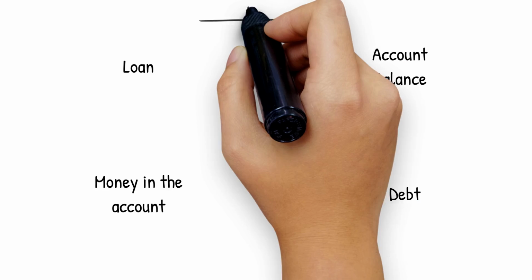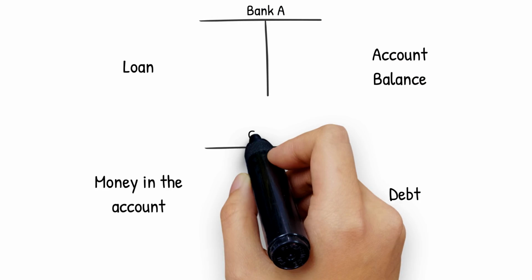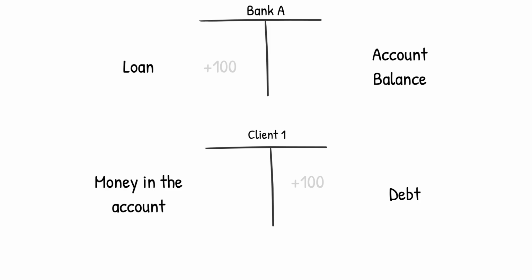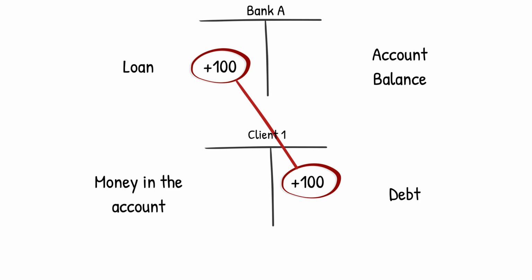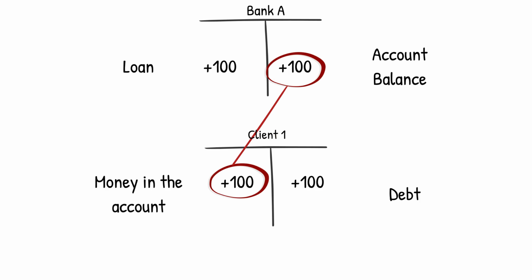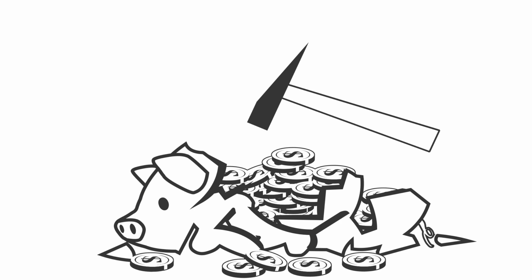Money is created when a bank grants a loan. When the loan is finalized, a loan is created on the bank's asset side of the balance sheet. It represents a claim on the borrower. At the same time, the bank credits the borrower's account with the same amount. This represents a claim which the borrower has on the bank. Voila! The money credited to the borrower is created out of thin air. It is not taken from some other customer's savings account.